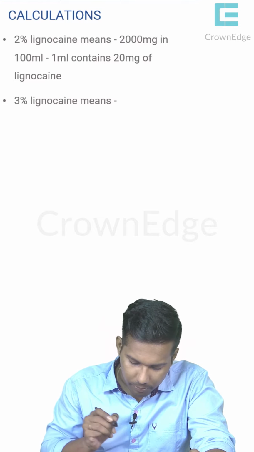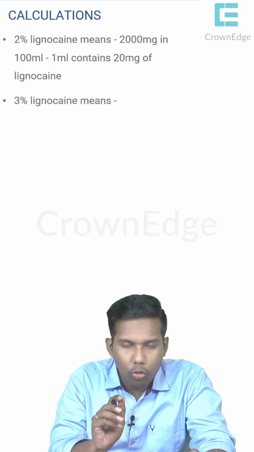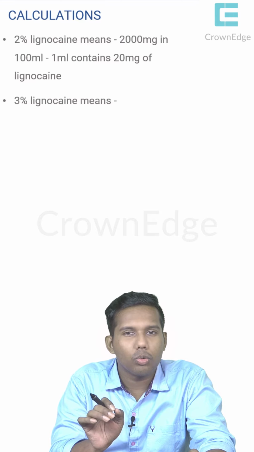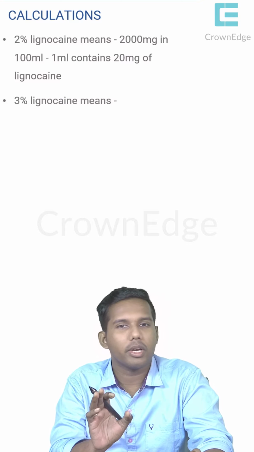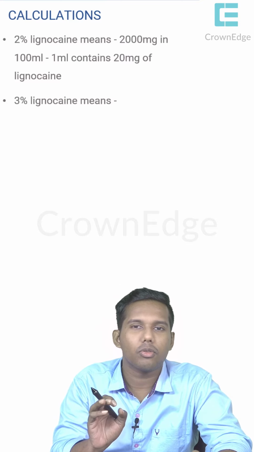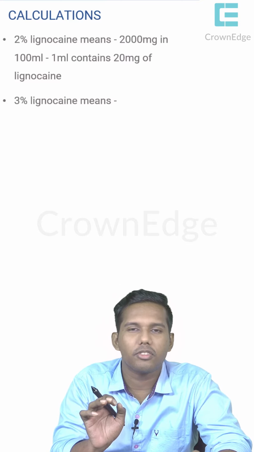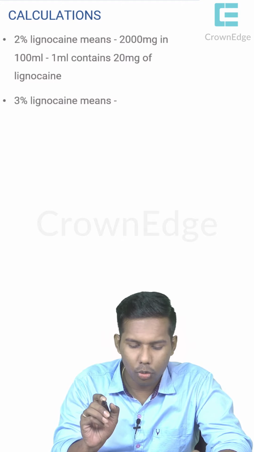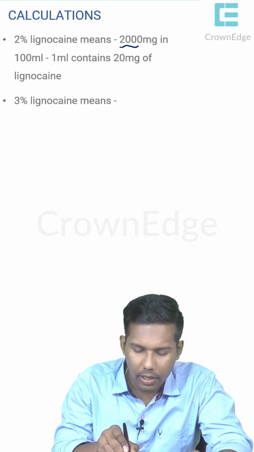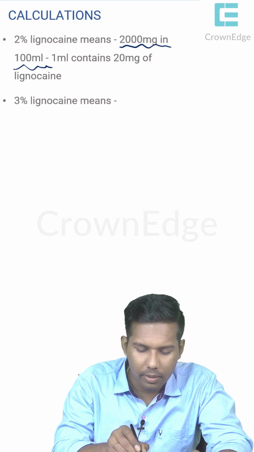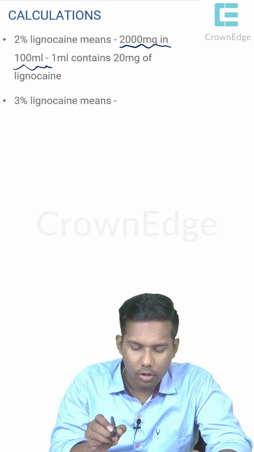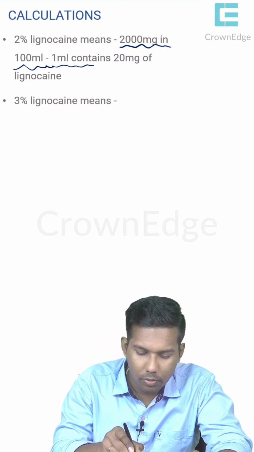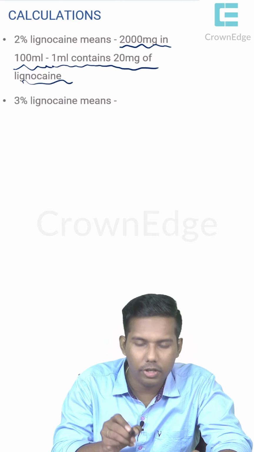Okay, so we'll start now. They will be calling it 2% lignocaine, 1% lignocaine, 2, 3%. Most of the times they will be giving 2 and 3% lignocaine. So what is this percentage about? What is this 2% lignocaine? It means 2000 mg in 100 ml. So if we take 1 ml of local anesthesia, it contains 20 mg of lignocaine.